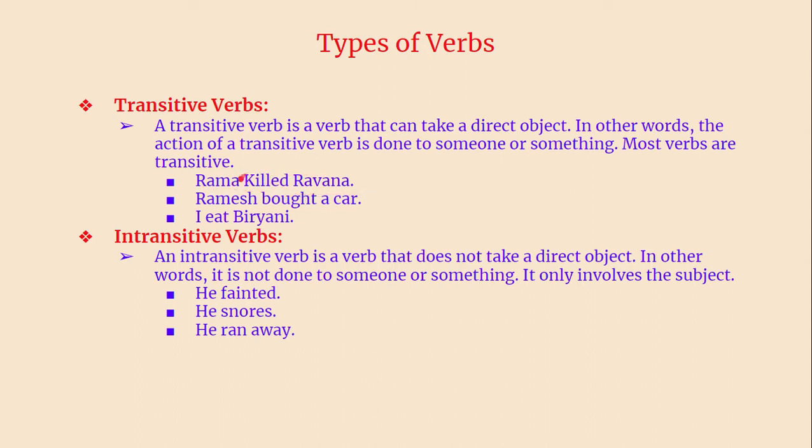So because of this action, it affected whom? Ravana. So Ravana is the object. They are different, you see. In the same way, Ramesh bought a car. Car is different and Ramesh is different. Ramesh bought. What did he buy? Suppose if you say Ramesh bought and you stop there, the listener will ask, what did he buy? Okay. So it is not complete unless you use an object. The sentence doesn't become complete.